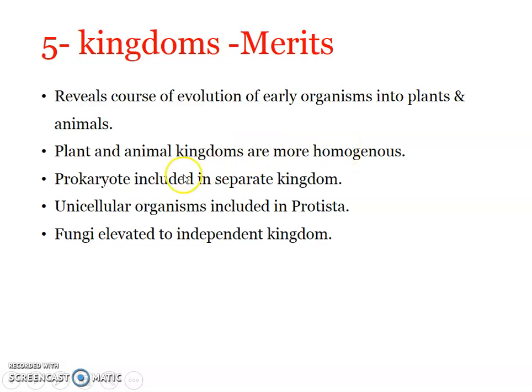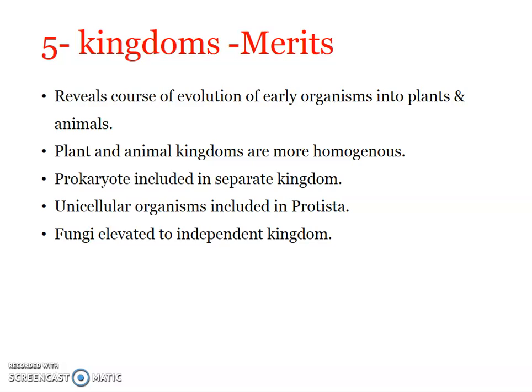Then prokaryotes were included in a separate kingdom. Earlier it was mixed up. So here there was a separate kingdom solely for prokaryotic organisms, which was kingdom Monera. This was separated from the higher plants or kingdom Plantae.